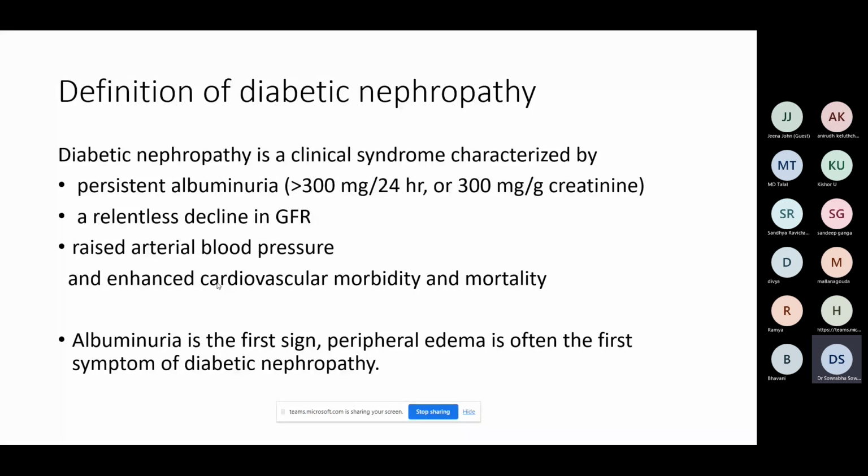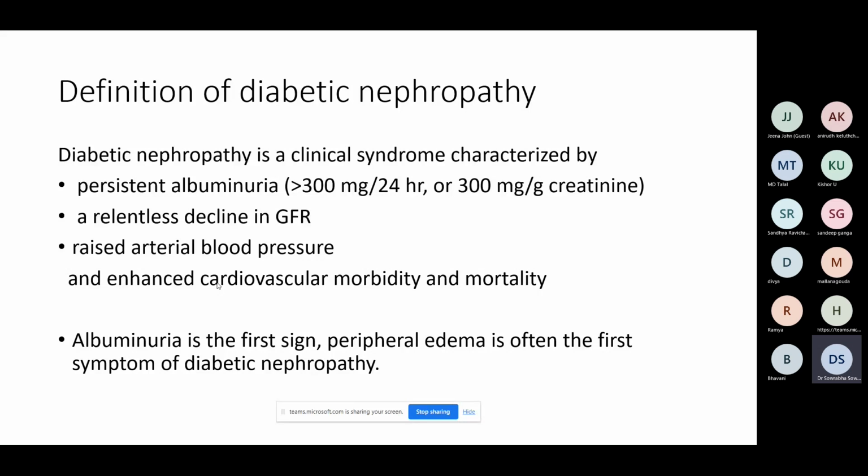So this persistent albuminuria, what is the grade of albuminuria? What is the quantity of albuminuria? More than 300 milligrams in 24 hours, or if you are comparing it to a gram of creatinine, more than 300 milligrams per gram of creatinine. That is persistent albuminuria, the first criterion.